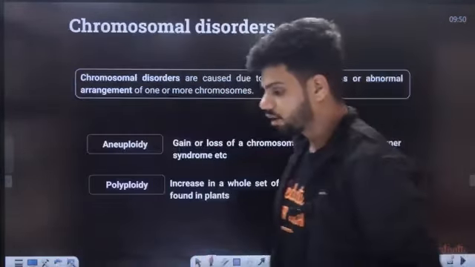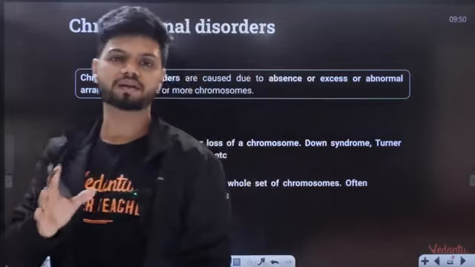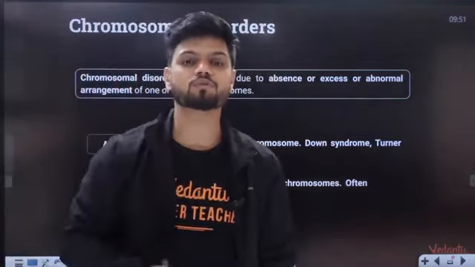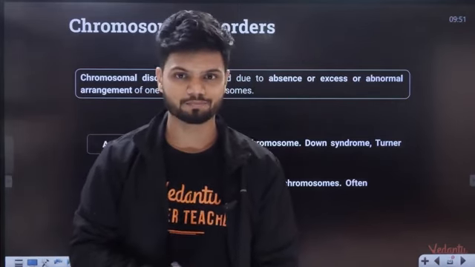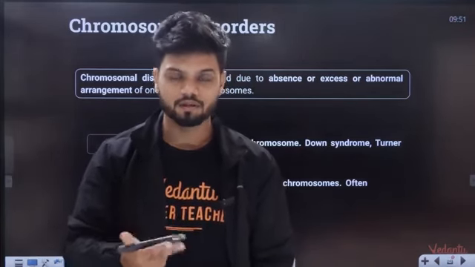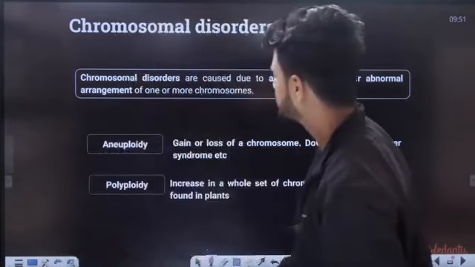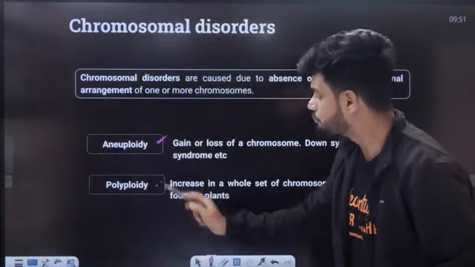Now that is the end of all the different examples of Mendelian disorders. Now we come to something called chromosomal disorders. Before we go to chromosomal disorders, there are 2 small concepts which you need to remember. That is aneuploidy and polyploidy.